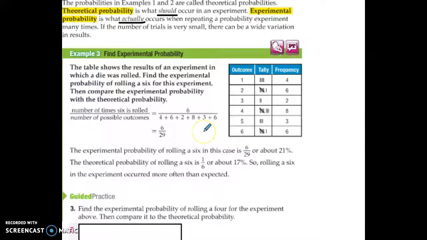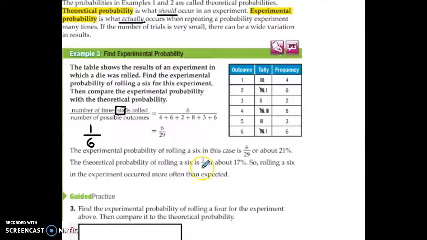So they want to compare the two. Well, what we're looking for is a 6. I would expect to roll a 6 1 out of every 6 times. We just talked about that with 1. So that's the theoretical probability. That's what I would expect to happen. Now the actual probability is, well, I rolled 6 out of a possible 29 chances. So the experimental is 6 out of 29, which is around 21%.